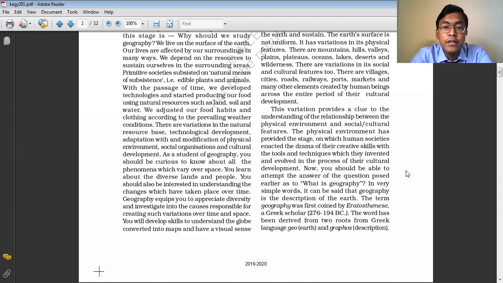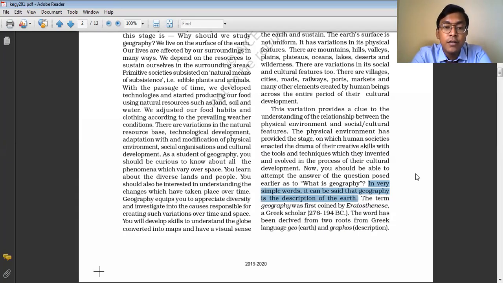Or in brief, what is geography? Geography is the study about the relationship between man and nature. Now you should be able to answer the question posed earlier: what is geography? In very simple terms, it can be said that geography is the description of the earth.